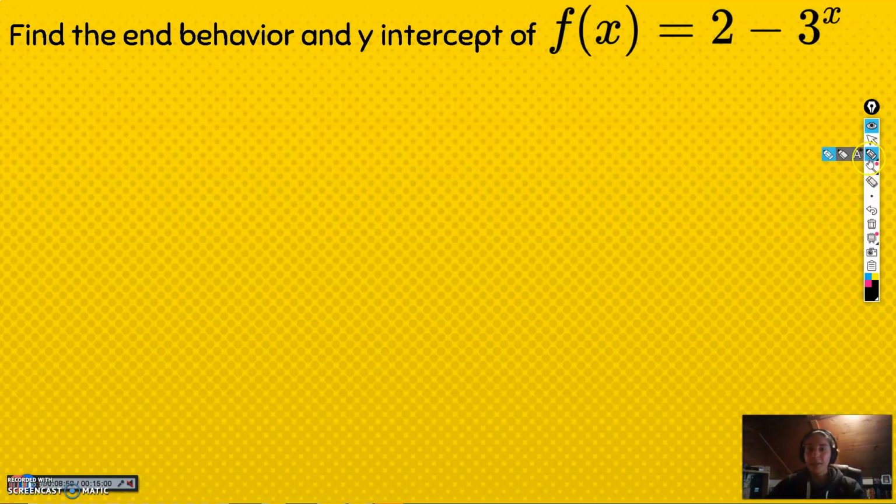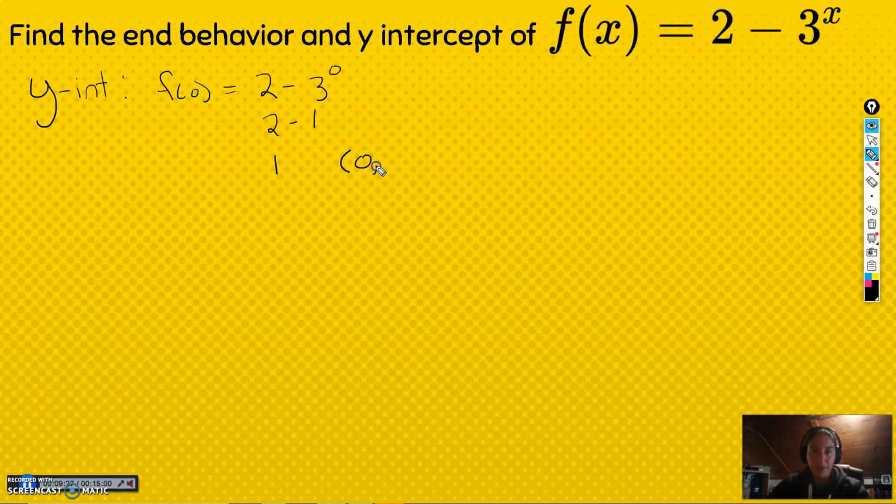Okay, let's find the end behavior and the y-intercept of this guy. So to first find the y-intercept, what do you have to do? You have to plug in 0 to the function. So that's going to be 2 minus 3 to the 0 power. 2 minus anything to the 0 power is 1. 2 minus 1 is 1. So if you plug in 0 to this, you would get 1. So this is the output, 0, 1. There's the y-intercept there.